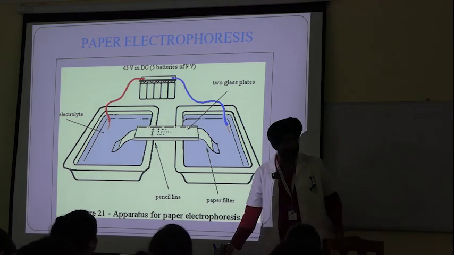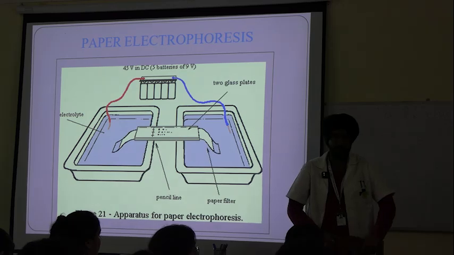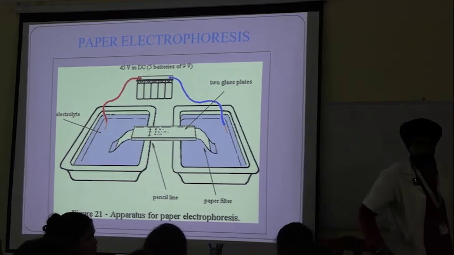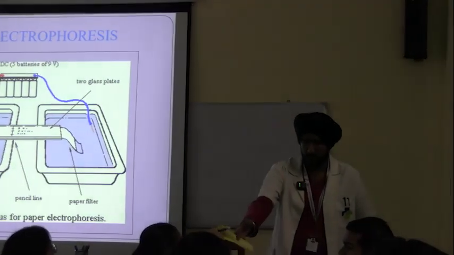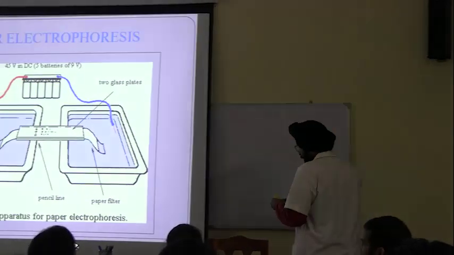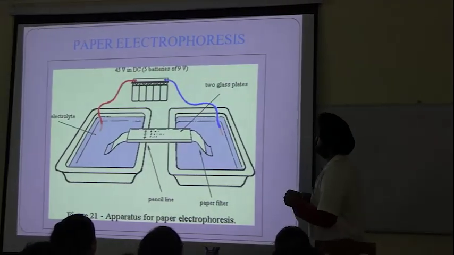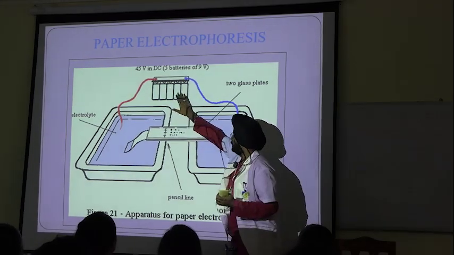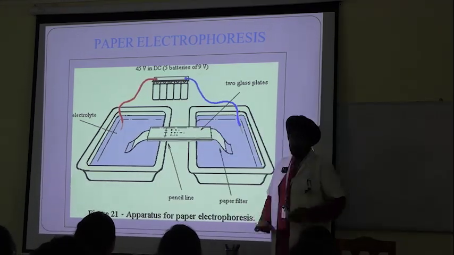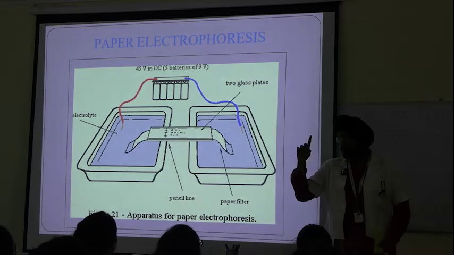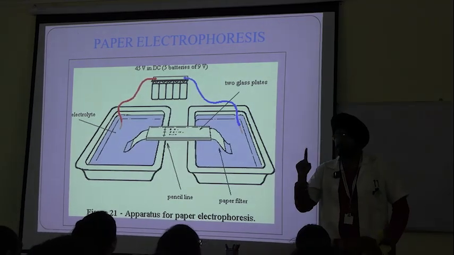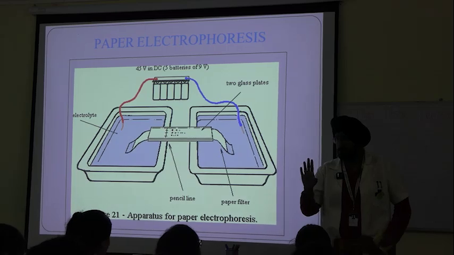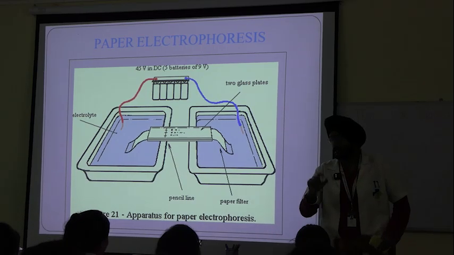Give me a rough sheet of paper. This one. Now, how this paper electrophoresis actually works, I'll tell you. Again, DC power supply. Remember one thing, that for the power supply we use DC, but that is also monitored as per analyte.